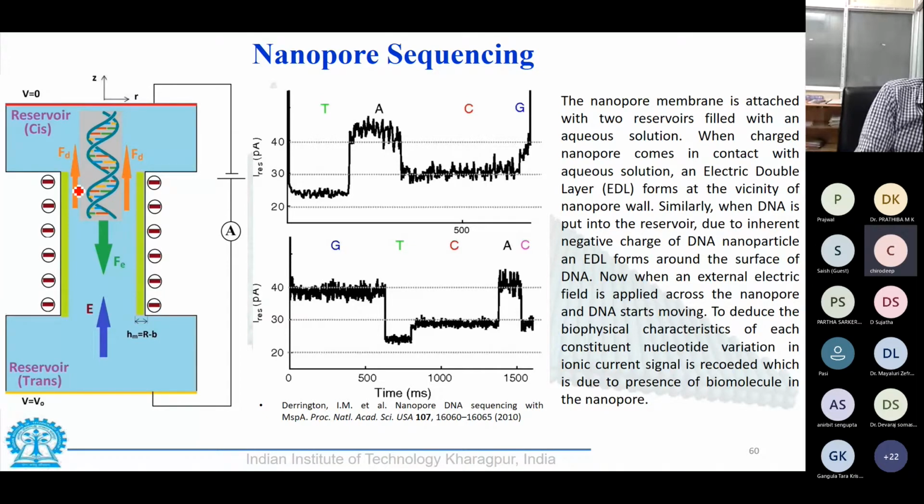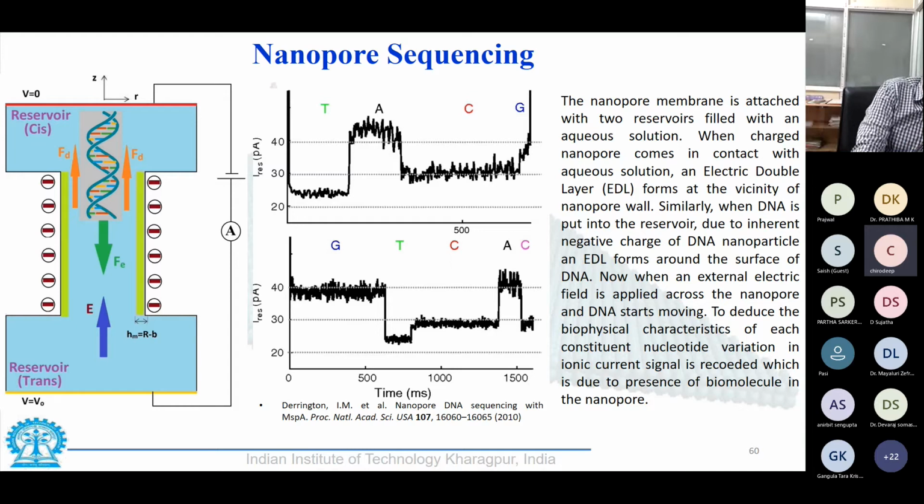This green colored layer next to the wall is the polyelectrolyte membrane, and because of the presence of this polyelectrolyte membrane, the charges in the channel would redistribute and would cause a slowing down of the DNA. And as discussed here, DNA has 4 base pairs, and depending on the location of the base pairs, I would be getting certain current response or signal response, and I would be able to say which part of DNA is passing through which point.